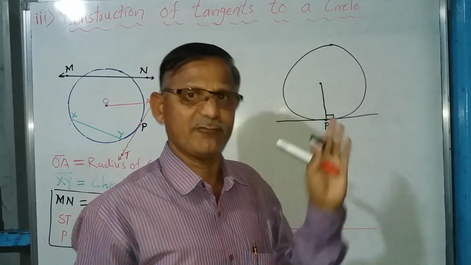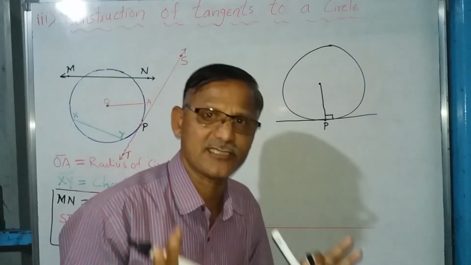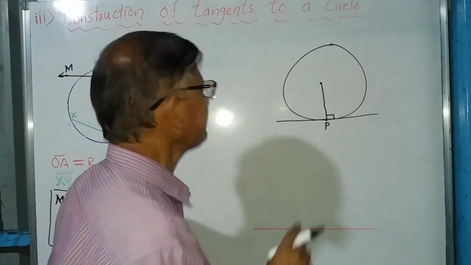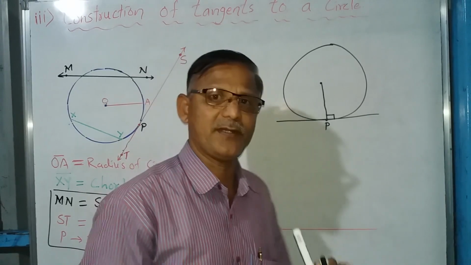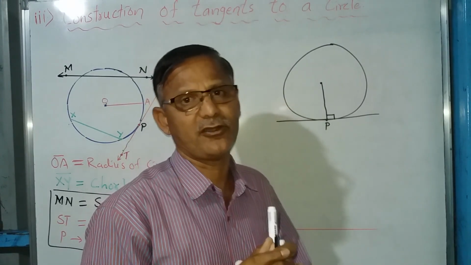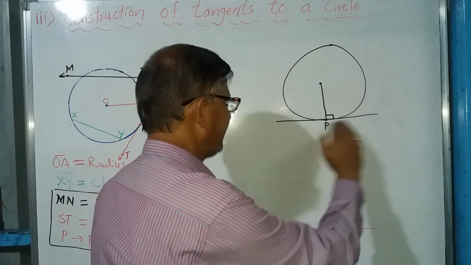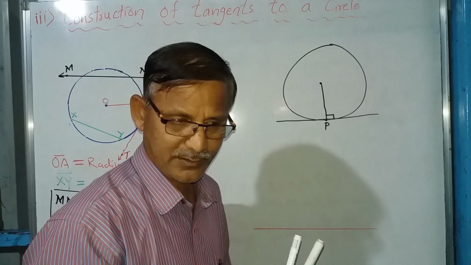On this we have a theorem. We are going to prove this theorem, but at present we are just discussing construction, so let us have the knowledge of it. This is one thing you should know, because during construction this is the property which we are going to make use of. Now you came to know that the tangent at the point of contact and the radius are perpendicular to each other.